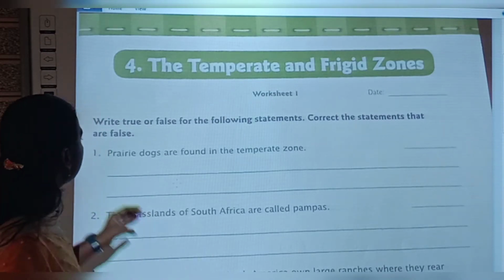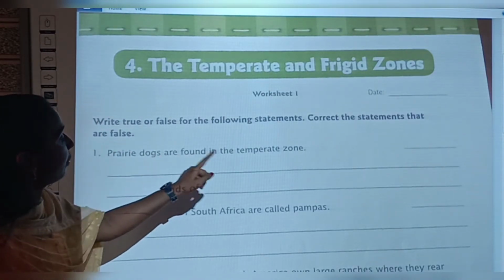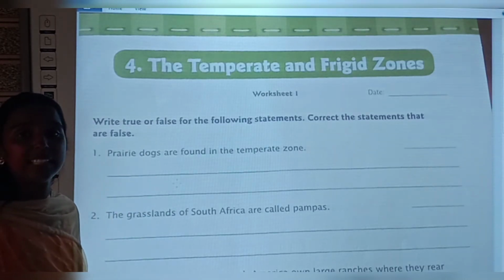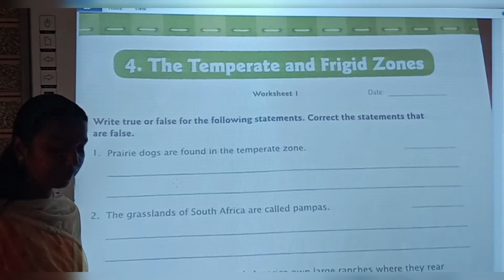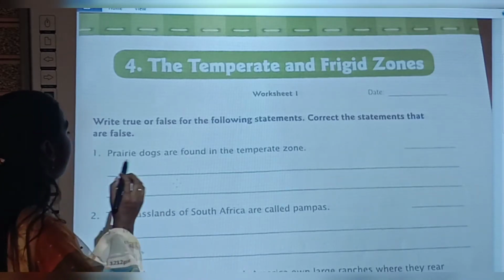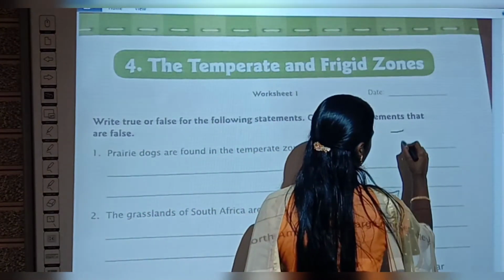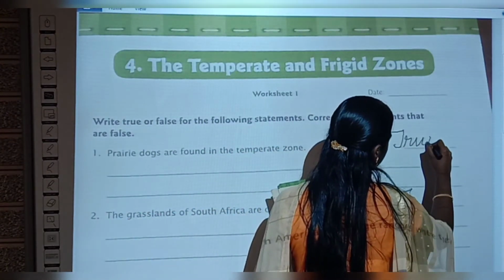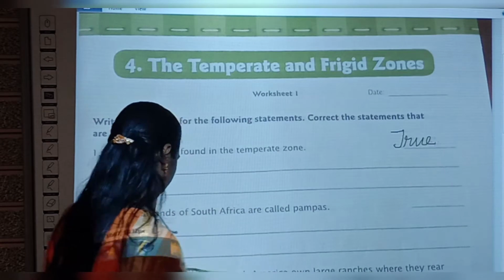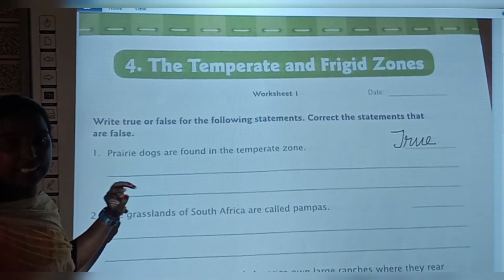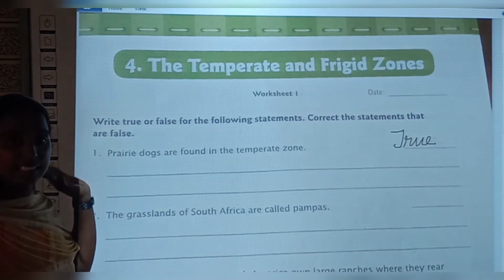Shall we start? See, prairie dogs are found in the temperate zone. True or false? Yes, true. We can see prairie dogs in the temperate zone. So write true. Have you all written? Do we need to recorrect the sentence? No, the given sentence is correct.